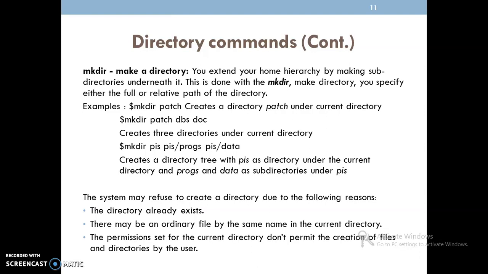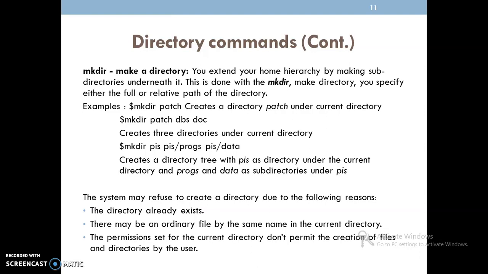For creating a subdirectory, we need to specify either the full or relative path name of the directory. As you are familiar with, whenever we want to create a directory in the Windows operating system, we right click and choose new folder.